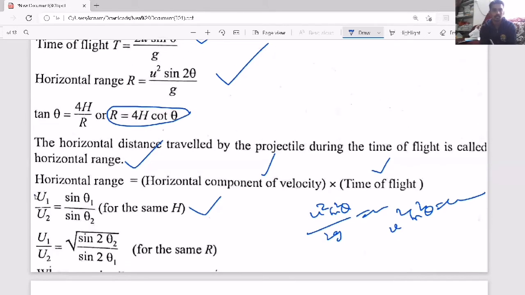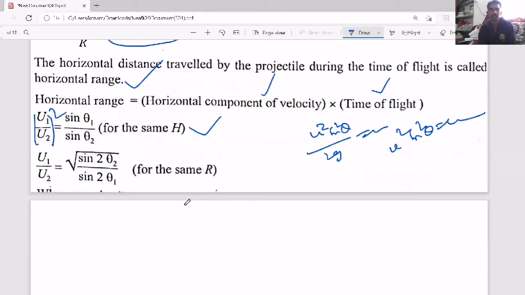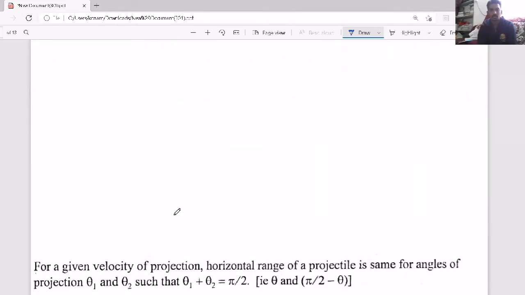So here actually square should come. Now, similarly, in case of range also, same thing. Where you consider range, that is u square sin 2 theta by g. So here under root, it is correct. This way they can ask comparison based questions.